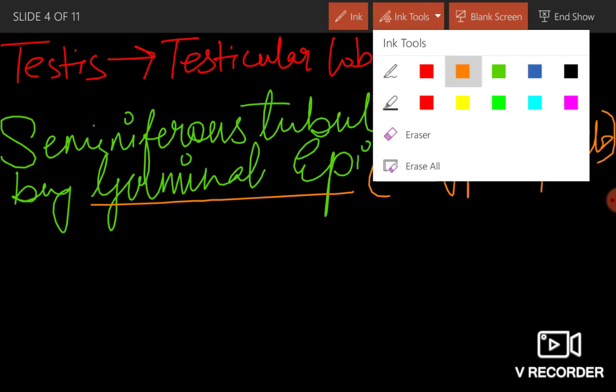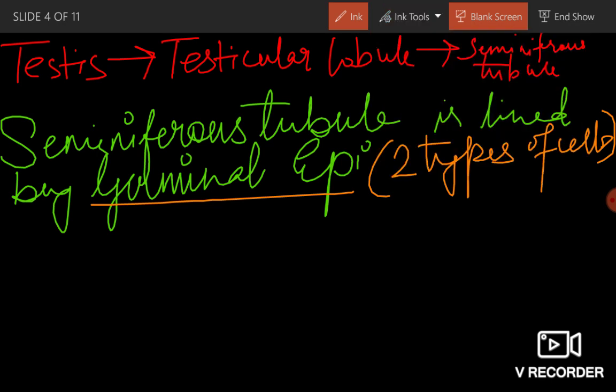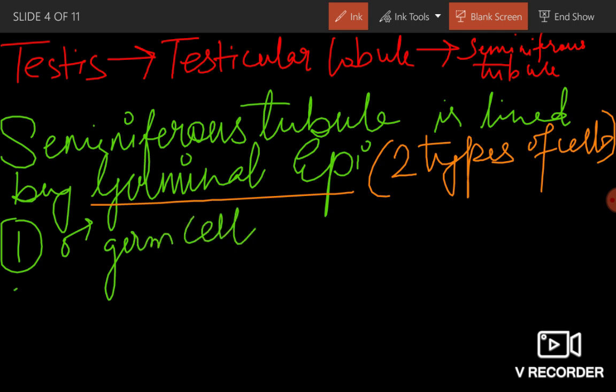Let's name them. Number 1, male germ cell. And number 2 is Sertoli cells.